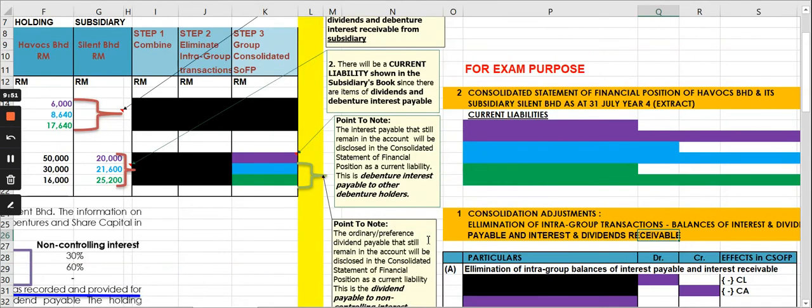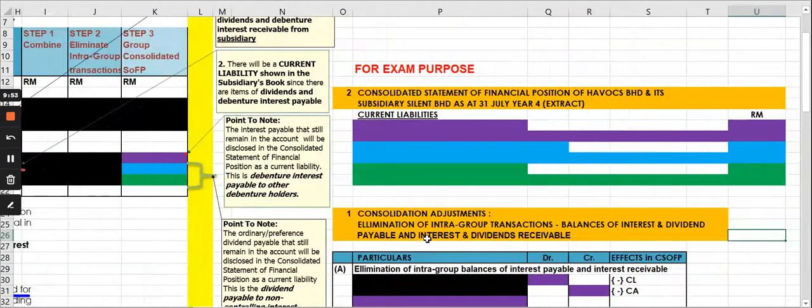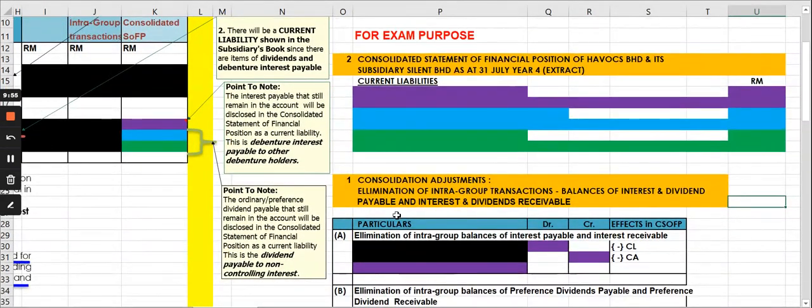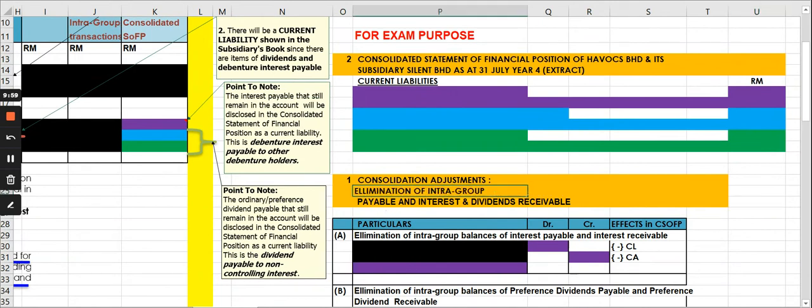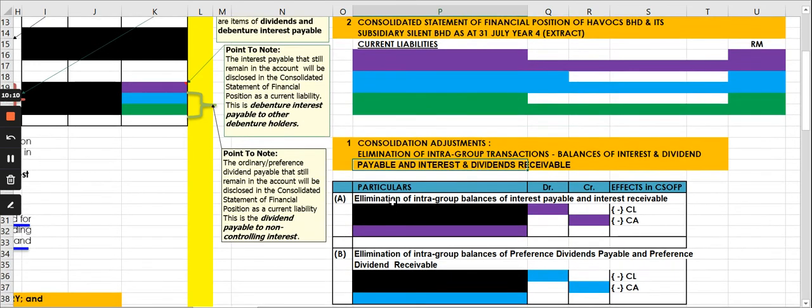Okay, so what you need to do now is the cancellation or elimination of the intra-group transaction. You are going to eliminate the balances of the intra-group dividends payable and receivable. So you're going to remove from your current asset section as well as from the current liability section as follows.